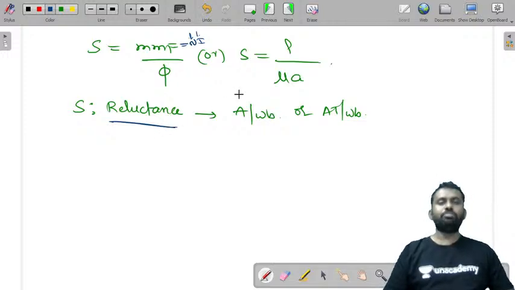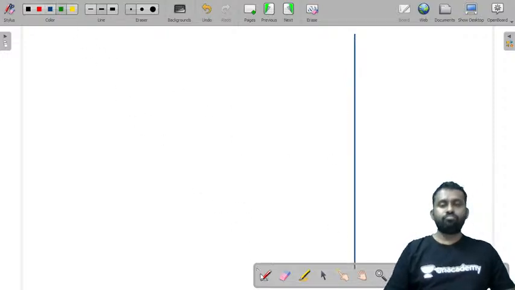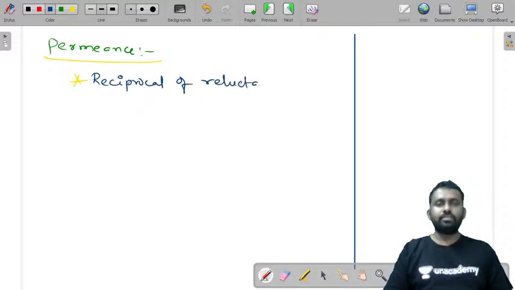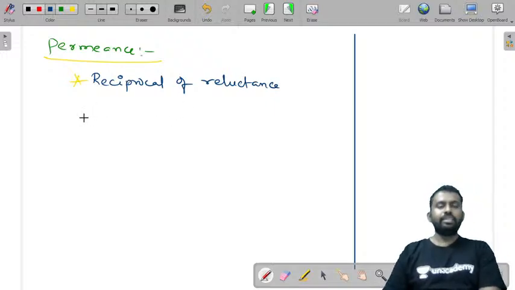Now let us see what is permeance. We also have something called permeance. It is simply the reciprocal of reluctance. As you have conductance for resistance, similarly you have permeance for reluctance.